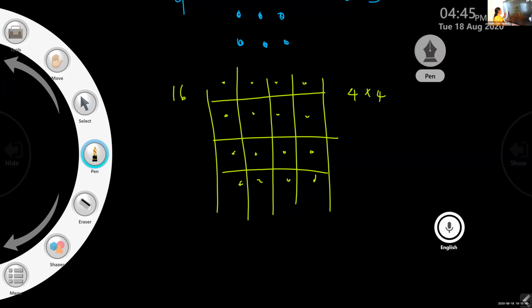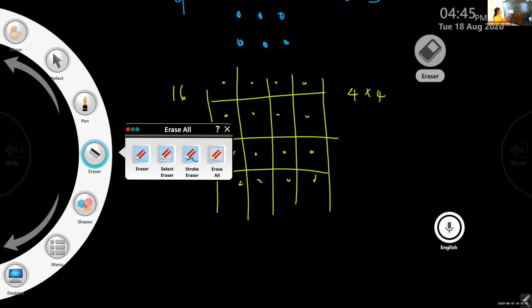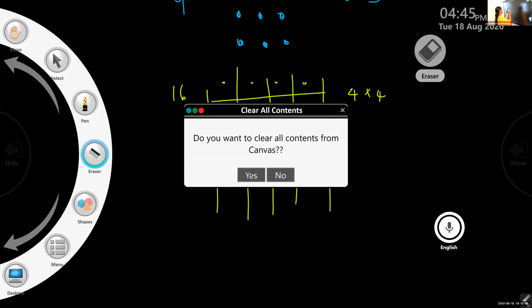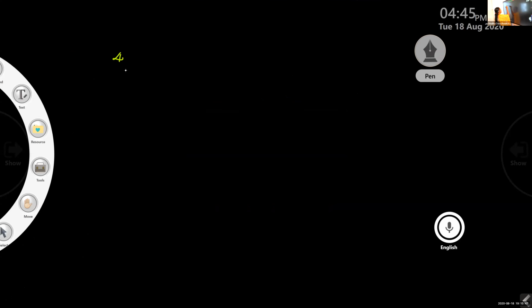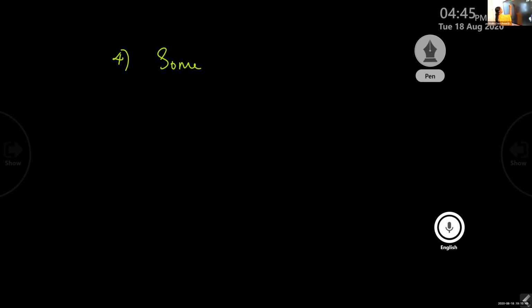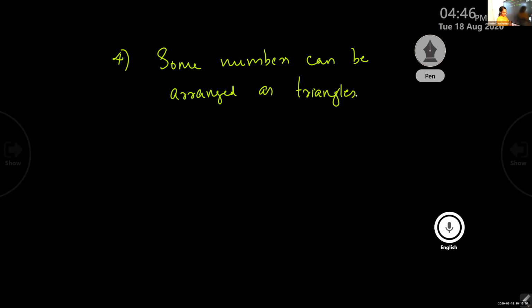So, third one finished. Fourth one is, some numbers can be arranged as triangles. Some numbers can be arranged as triangles. 3. Yes, you understood. Okay, children. 3. How can you arrange 3?